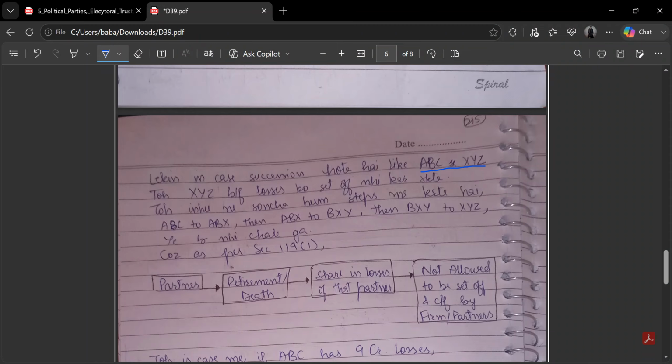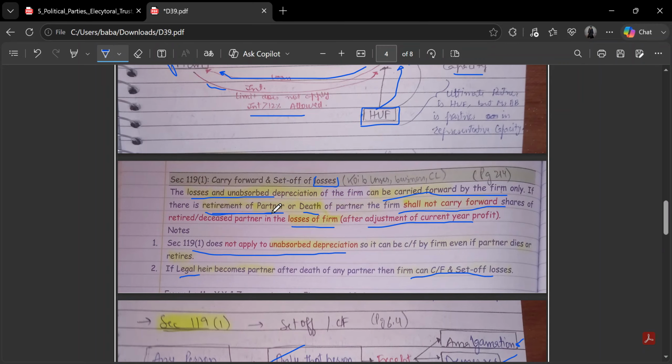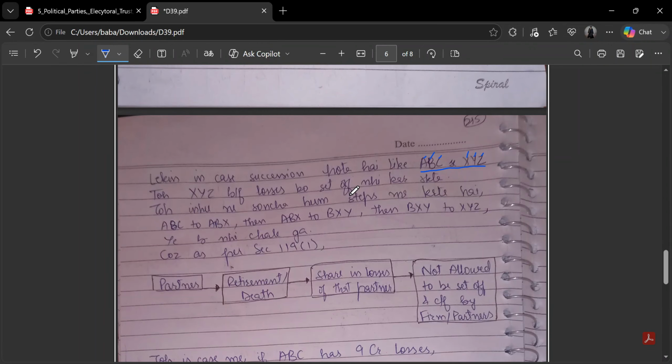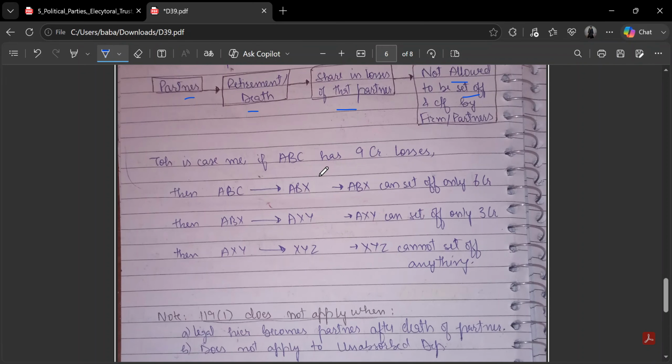So they thought, why would we convert directly from ABC to XYZ? We should convert it in steps. Like we first retire Mr. C and bring in Mr. X, then retire Mr. B, bring in Mr. Y, then retire Mr. A and bring in Mr. Z, and then it gets converted automatically without complete succession of the firm. It gets completed in steps. That is why this rule is here, which says on retirement of a partner, his share lapses. When a partner retires or dies, his share in that firm is not allowed to be set off or carried forward.